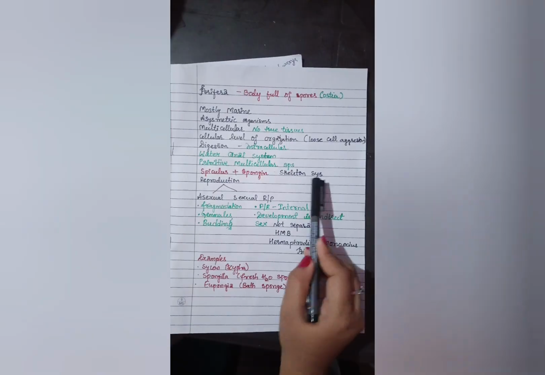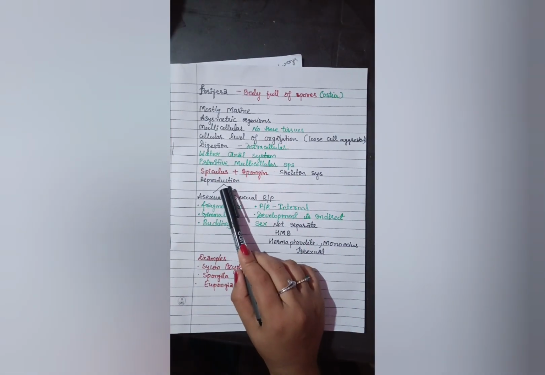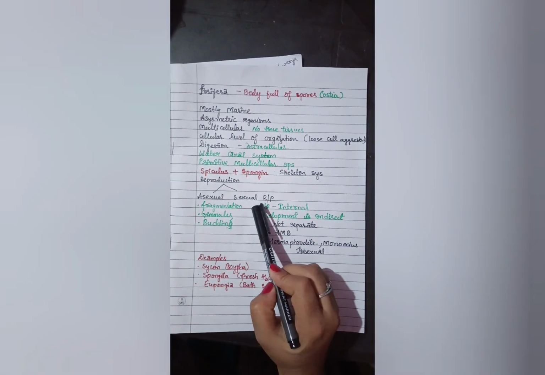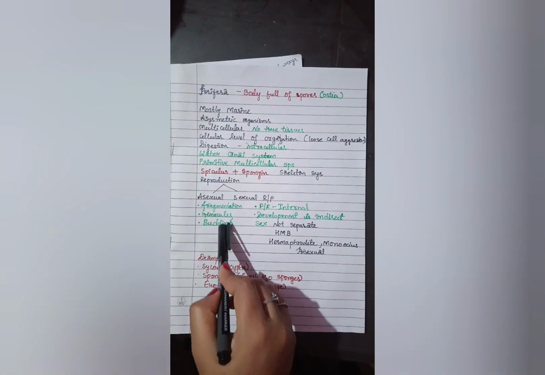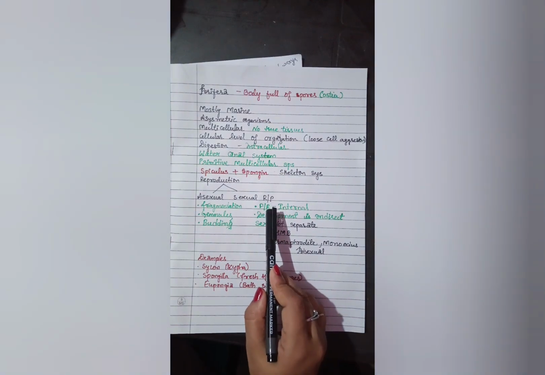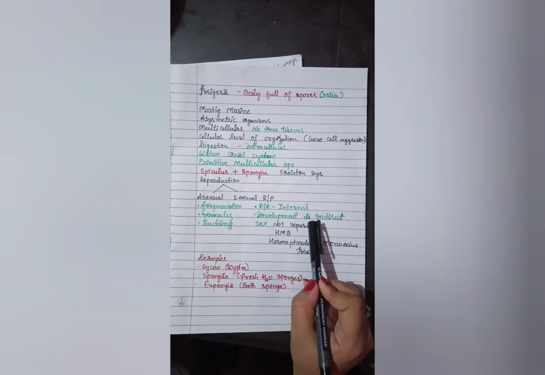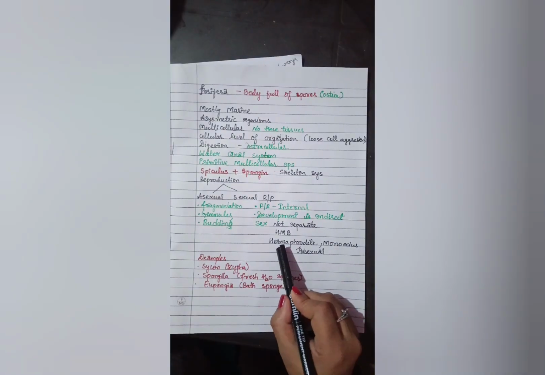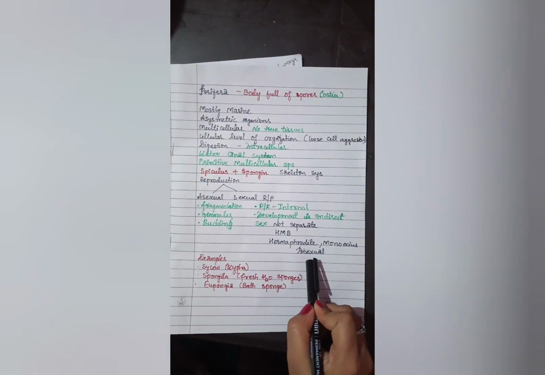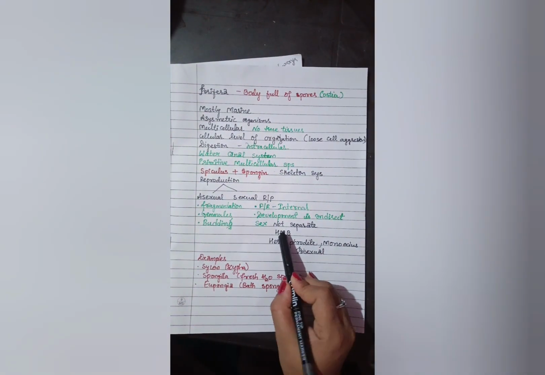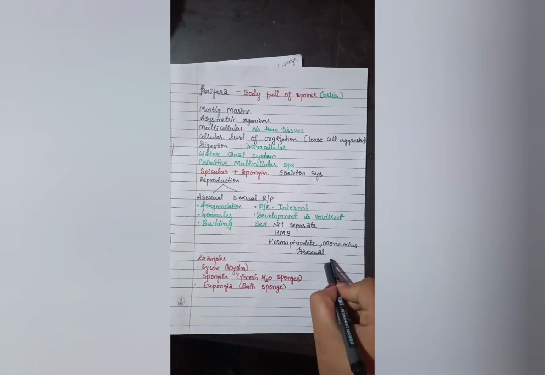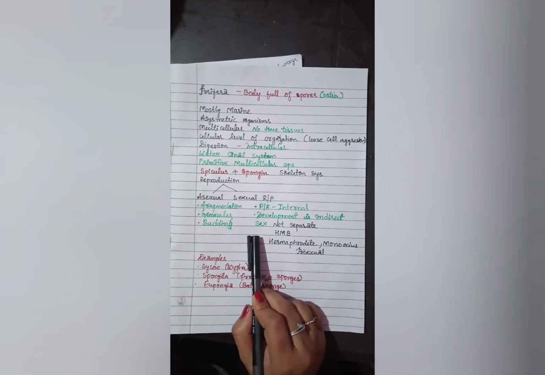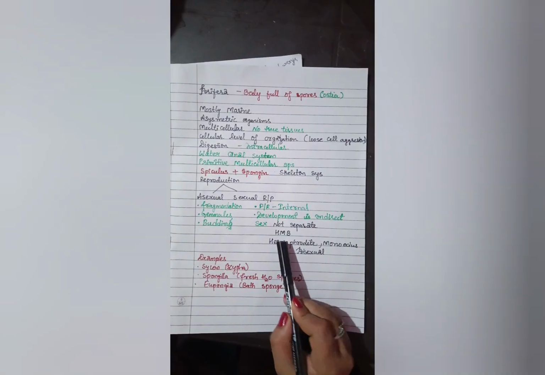Coming to the skeleton system, it is made up of spicules and spongin. Reproduction occurs through two methods, asexual as well as sexual. Asexual examples: fragmentation, gemmules, budding. Here sexual reproduction occurs. Fertilization is internal, development is indirect, and sexes are not separate, so we call it hermaphrodite, monoecious and bisexual. If you want to remember, H stands for Hyderabad, M stands for Mehdipatnam and B stands for Barkatpura or any area which starts with B. You remember all these come under south states.